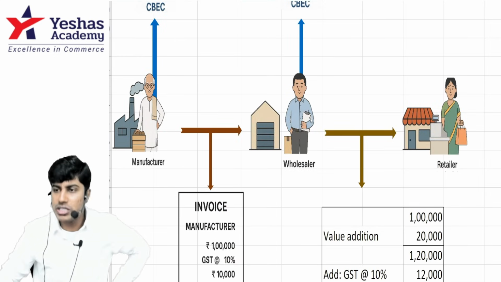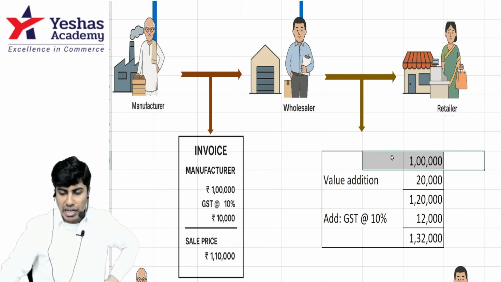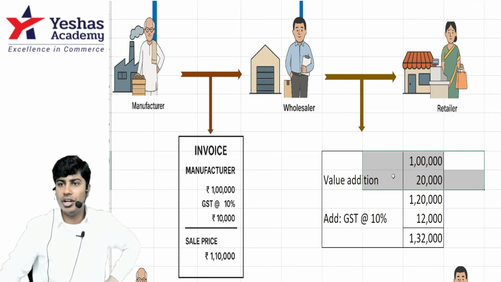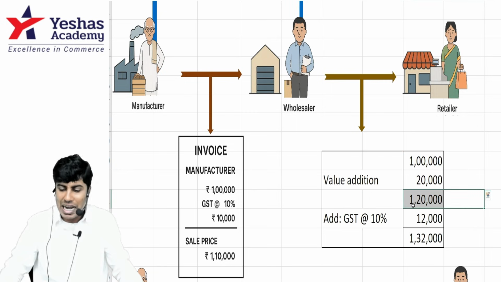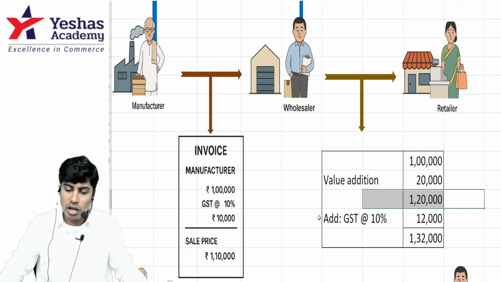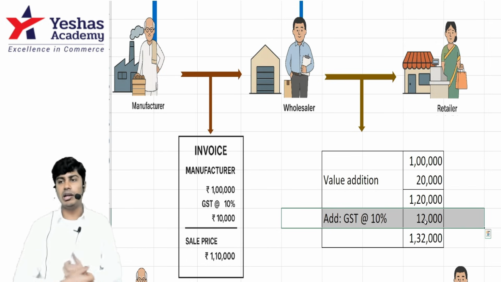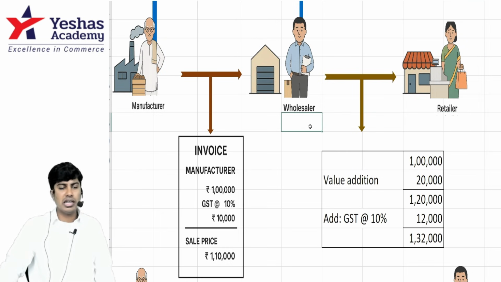Next, when this wholesaler manufactures the goods and sells them to the retailer on 1 lakh rupees, he will add his value addition, his manufacturing cost or processing cost of 20,000. 1 lakh 20,000 is the selling price of goods. On this, we'll add 10% GST, making it 12,000. How much will our wholesaler charge the retailer? 1 lakh 32,000. How much will the retailer pay the wholesaler?